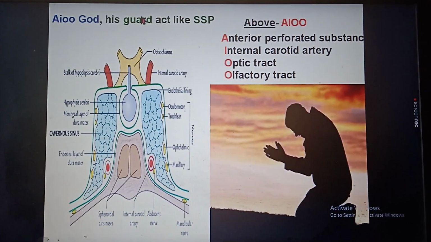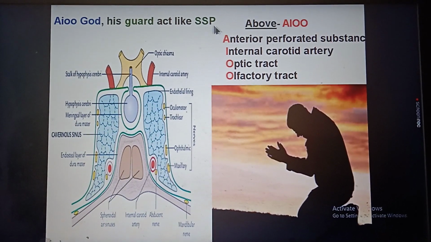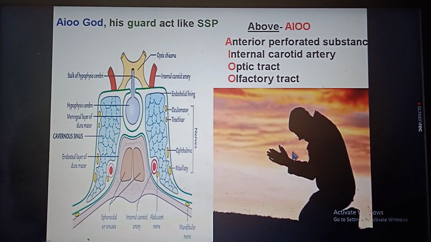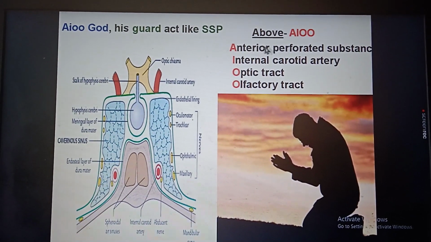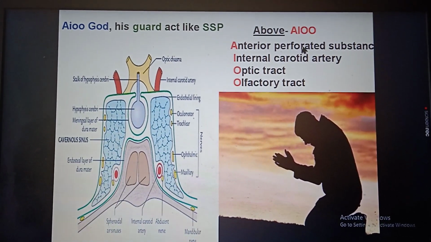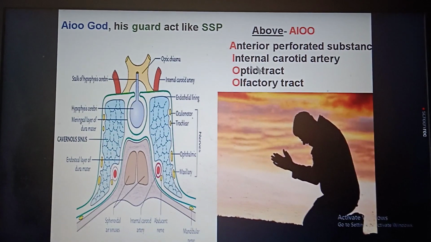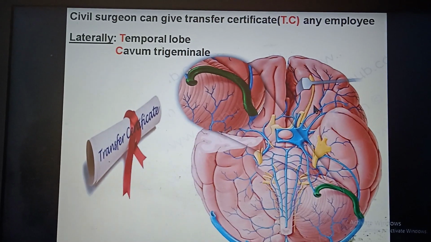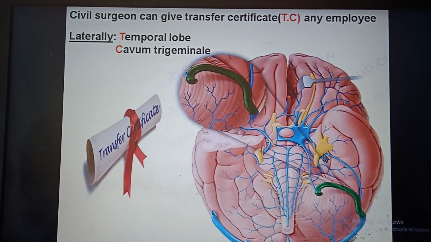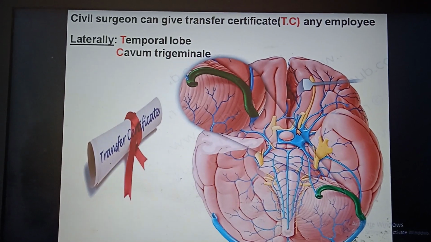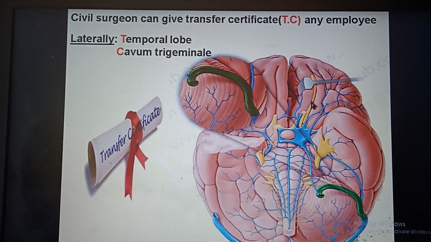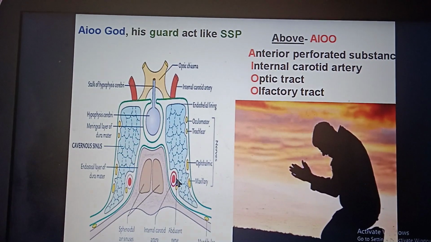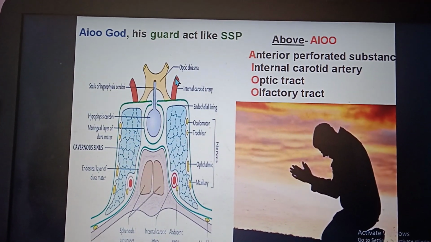Ayyo God, his guard, even his guard acts like SSP, Senior Superintendent of Police. Ayyo God, we address God by raising our hand. So in the above relation, AYYO: anterior perforated substance, internal carotid artery, optic tract and olfactory tract. Here we can see the inferior aspect of the brain. Superior to it is the optic tract, and here is the olfactory tract. And the internal carotid artery lies within the cavernous sinus.